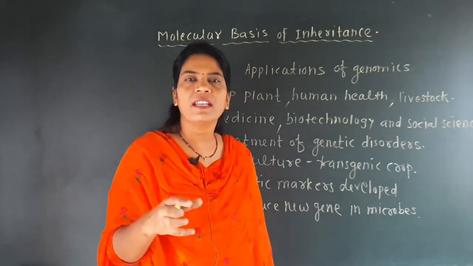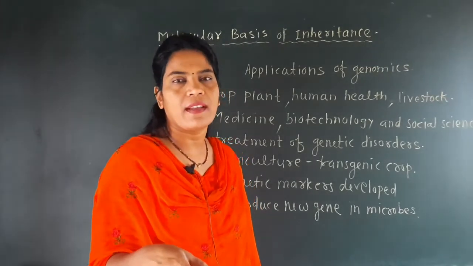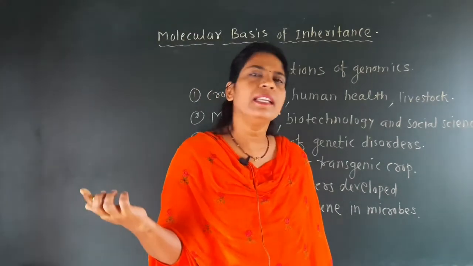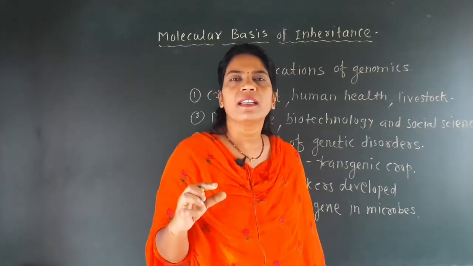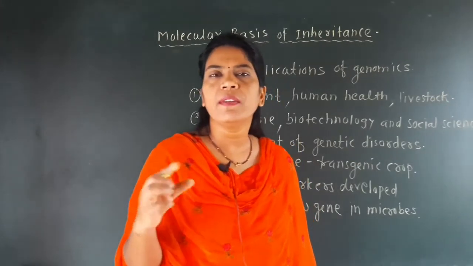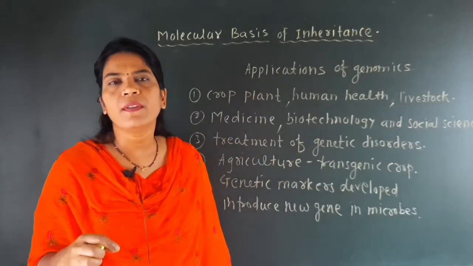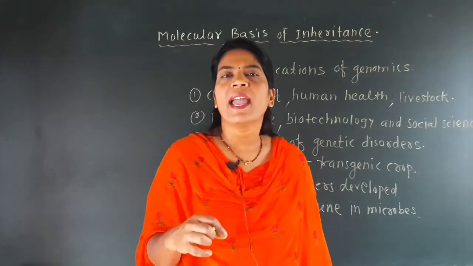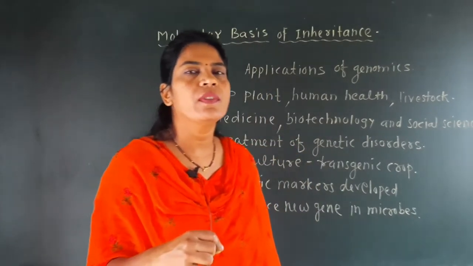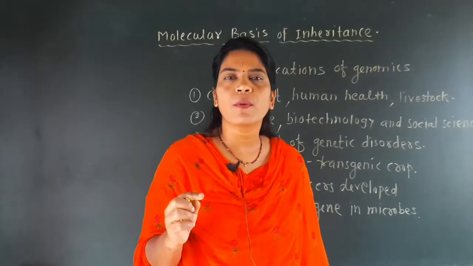Biotechnology means a branch where there is a use of the live organism or the products of the live organism. Okay, the biotechnology chapter will be discussed in a later syllabus, but here biotechnology is a branch where there is a use of microbes, the living organism, and products from the living organism. For example, the formation of wine and beer in the industry is one example of biotechnology, because in that process fungi, that is yeast, is used. So there are a lot of examples of biotechnology.